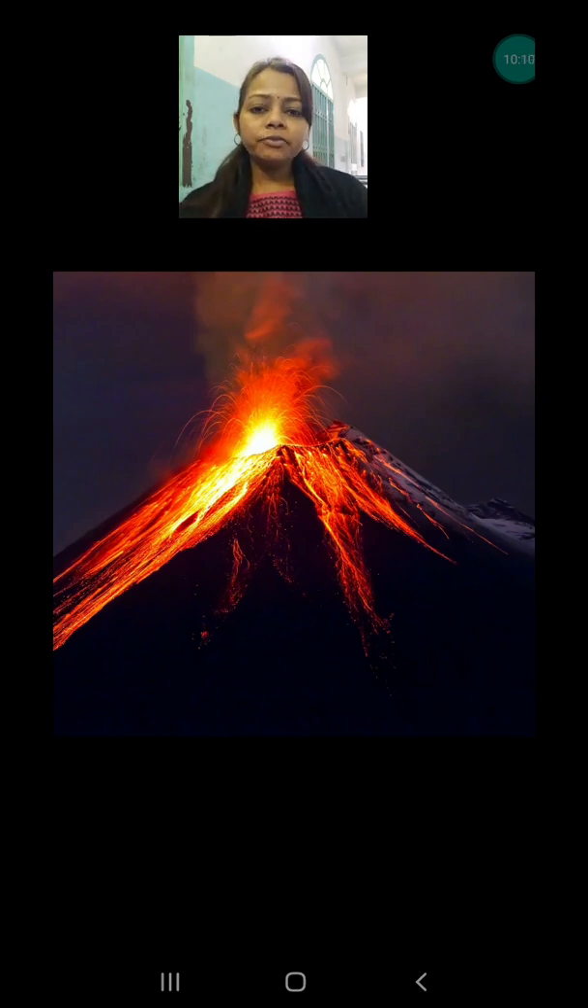Okay, don't be confused. Magma is the molten rock which is present inside the earth, and lava is the molten rock which is present outside of the earth when the volcano gets erupted.